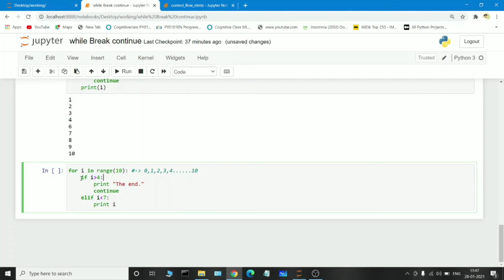In such a situation, the if block will not be executed, and it goes to the else block. It will check the condition we have written in the else block. What is the condition in the else block? The i value is 0, so 0 is less than 7. Is the condition true? Print the i value. What is the i value here? 0. So it will print 0.